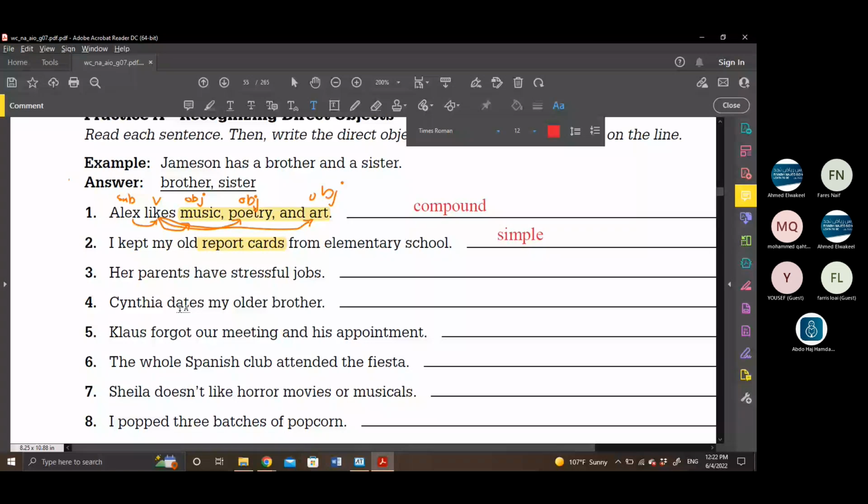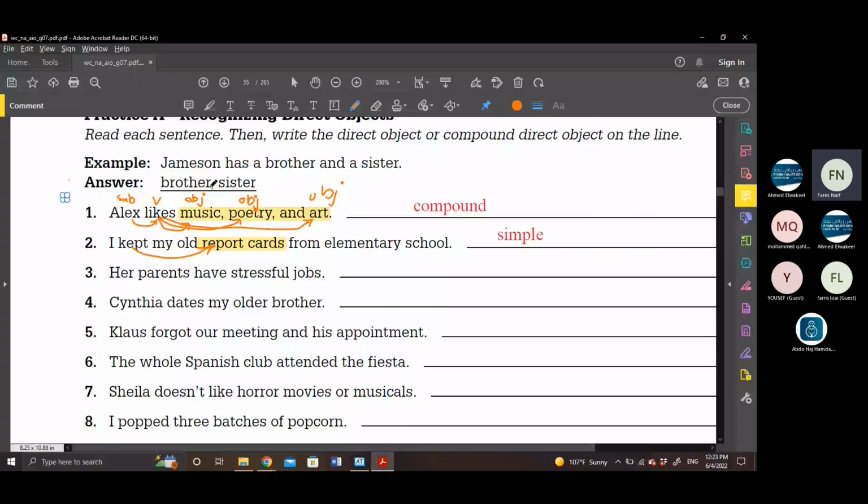If you have more than one word receiving the action verb, like music, poetry, and art in number one, that's compound. If you have only one word receiving the action verb, like number two, which is kept, that's called simple: simple, one word. Compound, more than one word. Just like that. Okay?